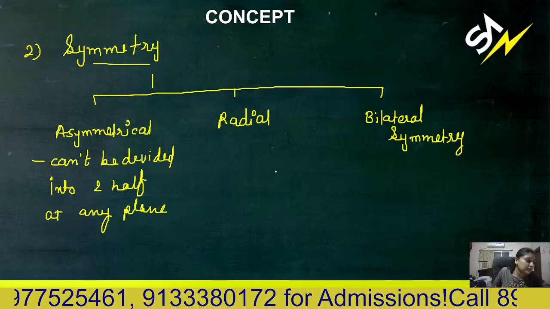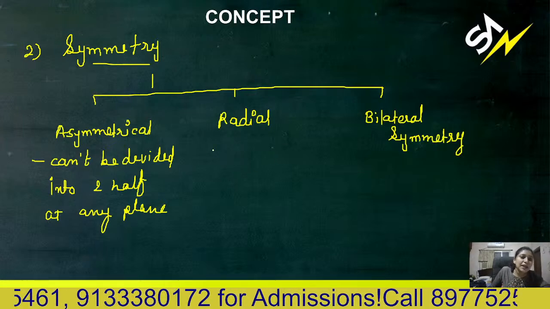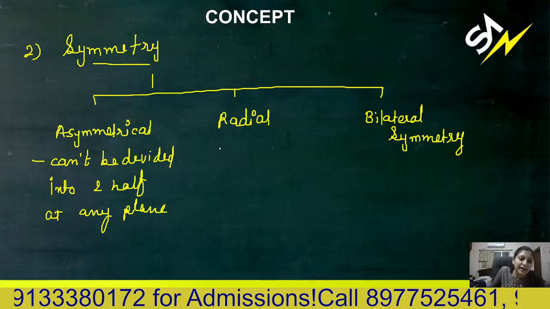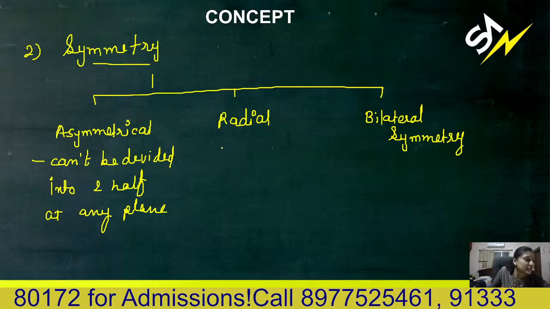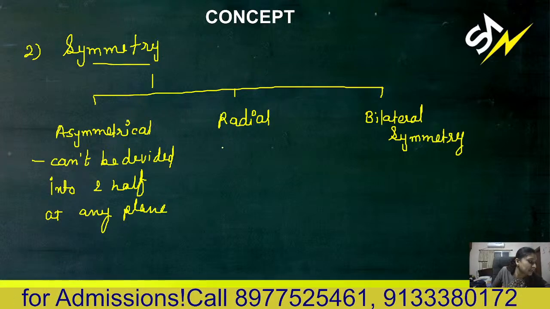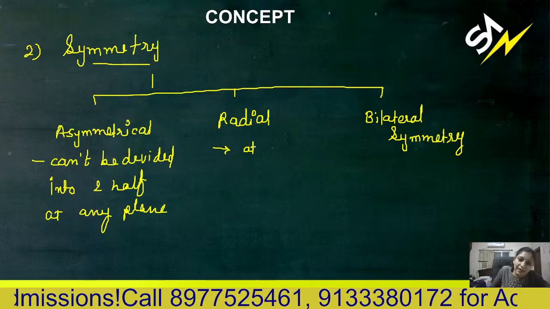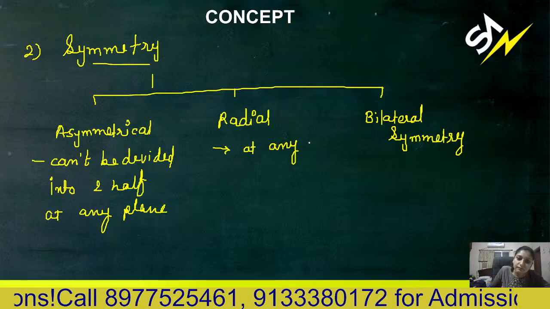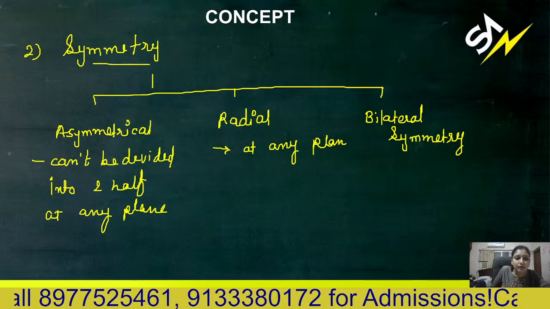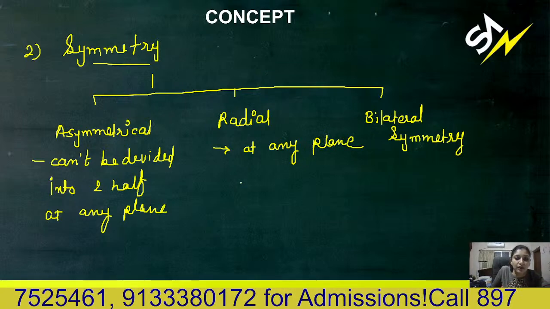Then radial type of symmetry, that means the body can be divided into two equal halves at any plane.